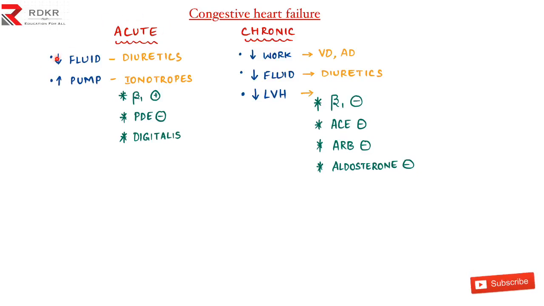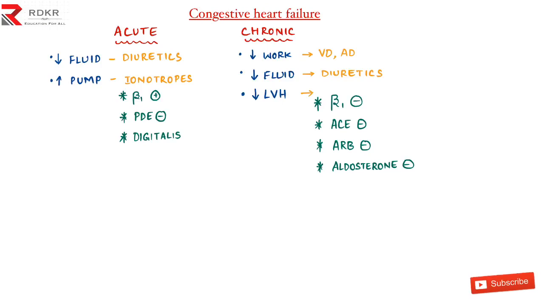We had mainly two problems, that is, there was a need to decrease the fluid, and also we had to increase the pumping action of the heart, that is, to increase the contractility. So to remove the excess fluid from the body, we use diuretics, and to increase the contractility or pumping action of the heart, we used inotropes. And mainly we had two stimulators, that is the beta-1 agonist and the digitalis group of drugs. And we killed the enemy with the help of phosphodiesterase inhibitors. So this was about the acute congestive heart failure.